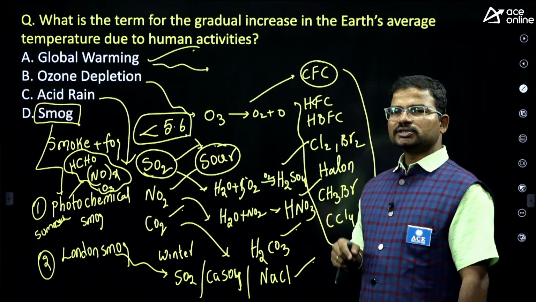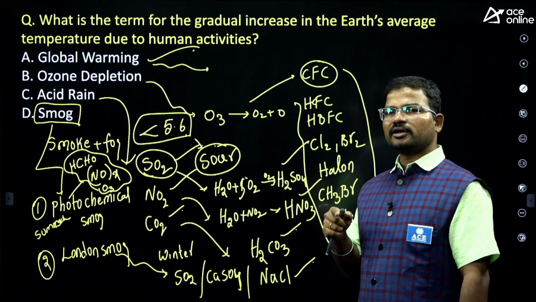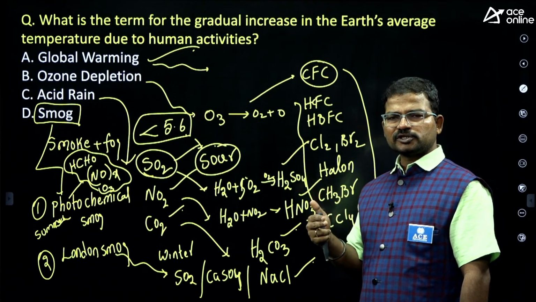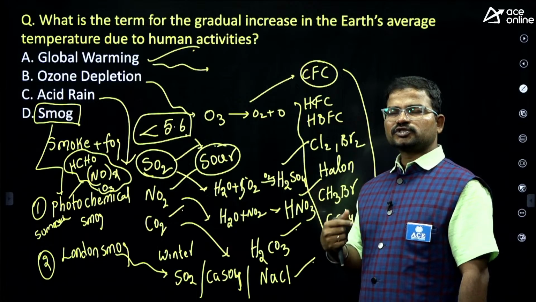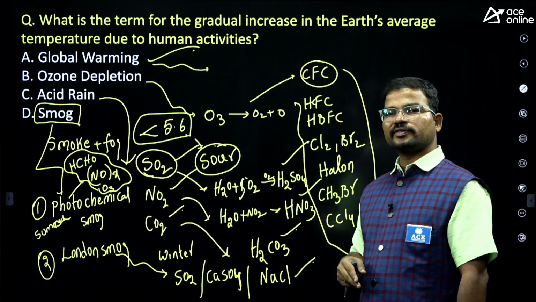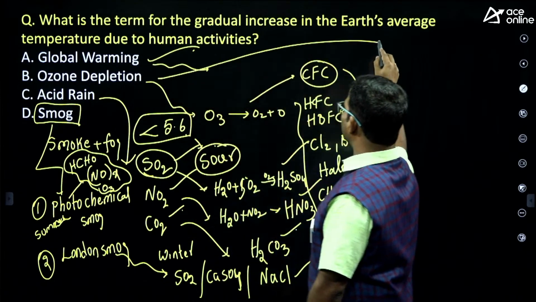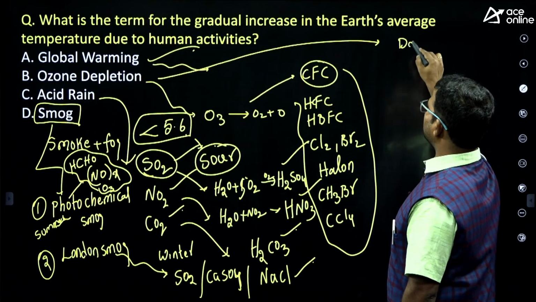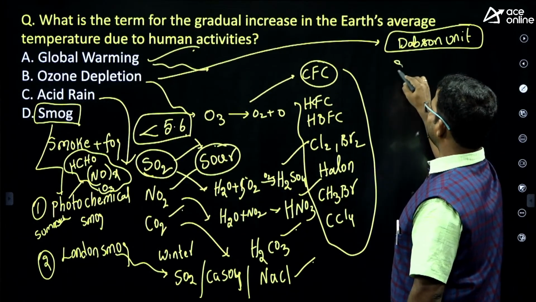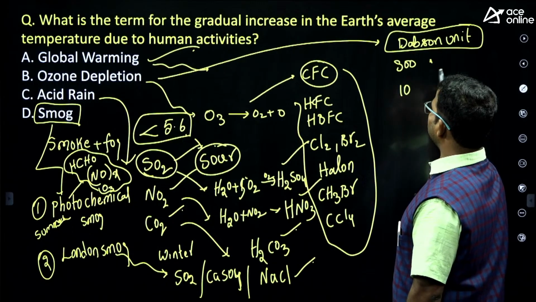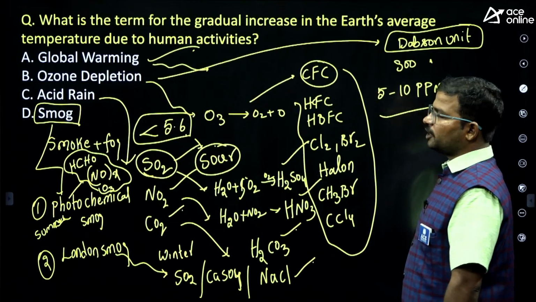Next, ozone depletion. What is meant by ozone depletion, and what is the role of the ozone layer? In which sphere does the ozone layer mostly exist, troposphere or stratosphere? Mostly in the stratosphere. What is the role of the ozone layer? Which rays are responsible for the formation of ozone in the atmosphere, and what is the thickness of the ozone layer? That is also your previous year's question. The thickness of the ozone layer is indicated in Dobson units. The average thickness of the ozone layer is 300 Dobson units, or about 10 ppm, so 5 to 10 ppm of thickness is mostly maintained by the ozone layer.